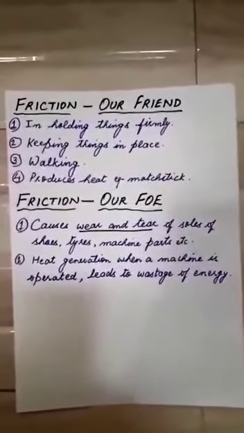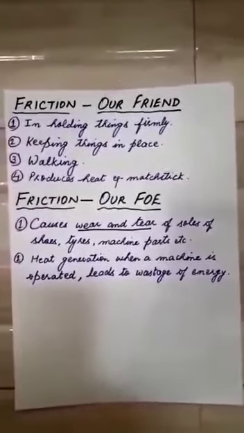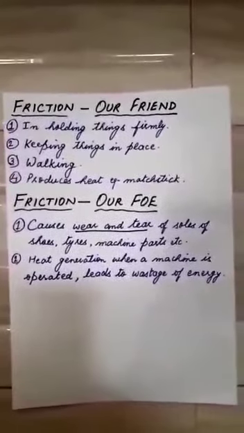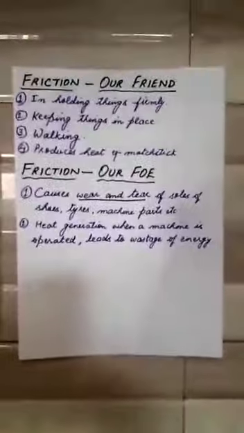It helps in holding things firmly. It helps keeping things in place. Yes, it helps in walking, and it helps in producing heat, as with a matchstick. Now let's understand all these points with the help of examples. See this pencil. I can hold this pencil easily because it has these ridges. I can hold this tumbler easily because it also has these ridges, and that's why it's not slipping away between my thumb and fingers.